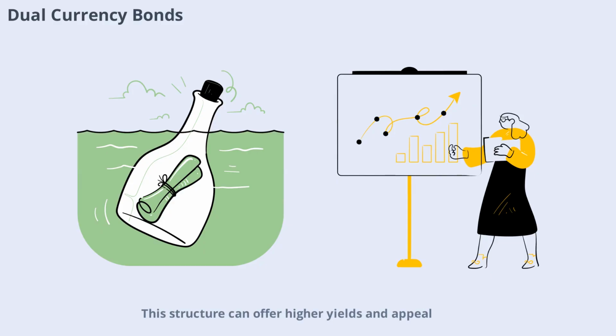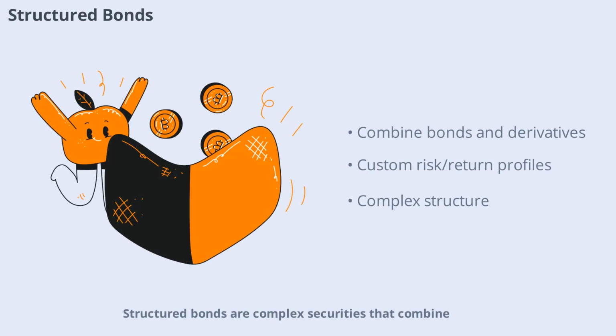This structure can offer higher yields and appeal to investors looking to speculate on currency movements. However, dual currency bonds carry significant exchange rate risk, so they are best suited for experienced investors who understand the complexities of currency markets. Structured bonds are complex securities that combine traditional bonds with derivatives or other financial instruments.